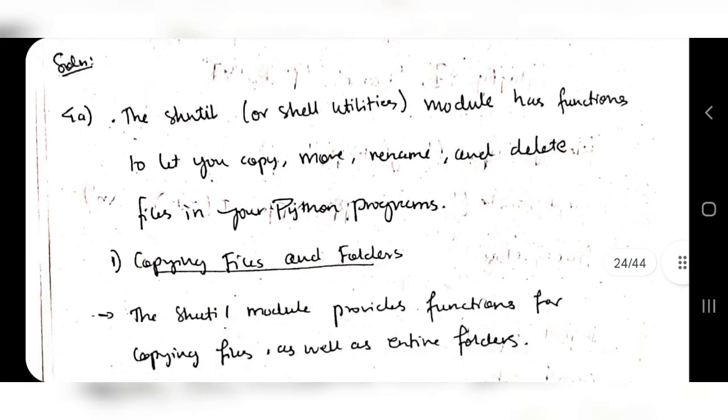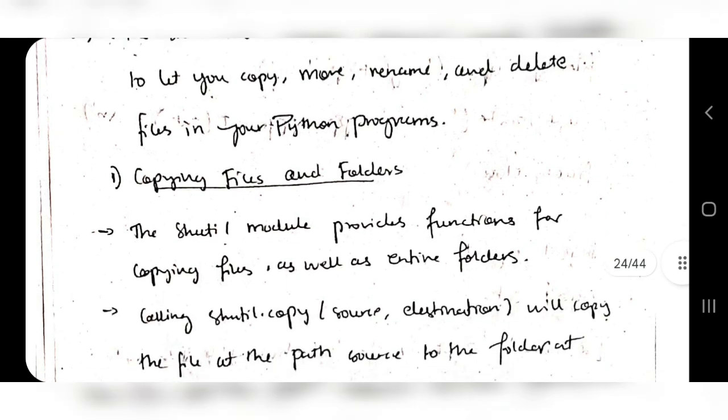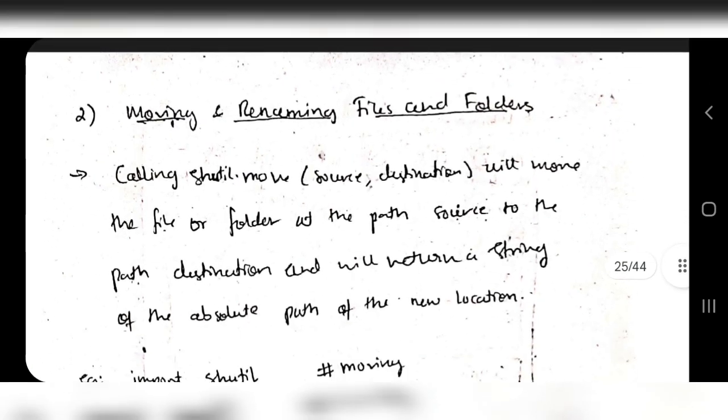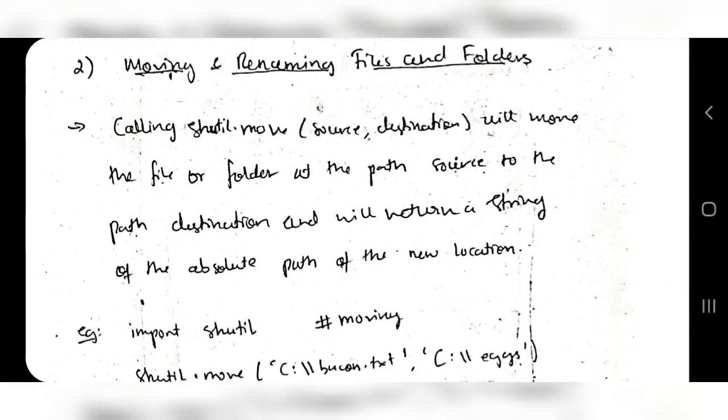Next one is about the move function and rename function. The move function and rename function are interrelated. So what does move mean? From which source you are moving to which destination. It's the same as copying, but here you will not make two different copies, but the same thing will be moved from one place to another place.